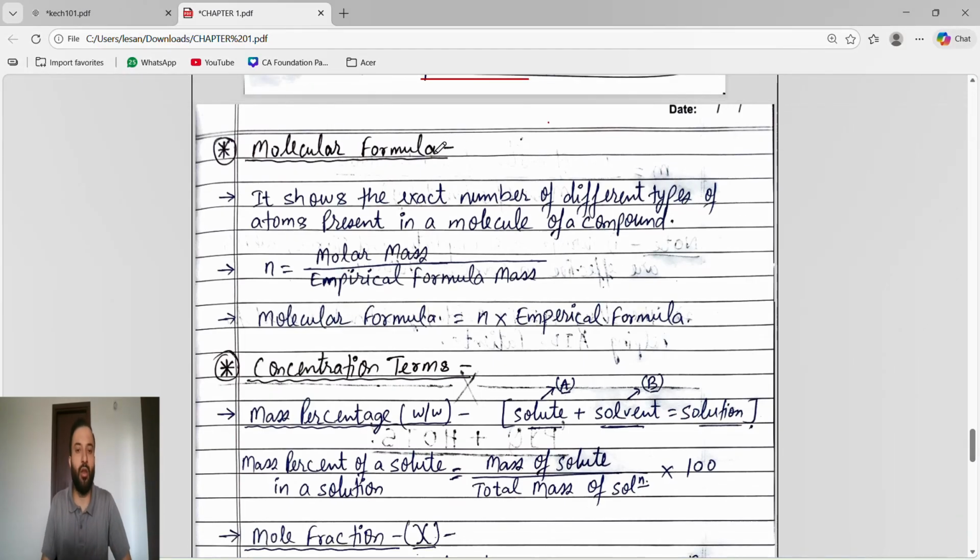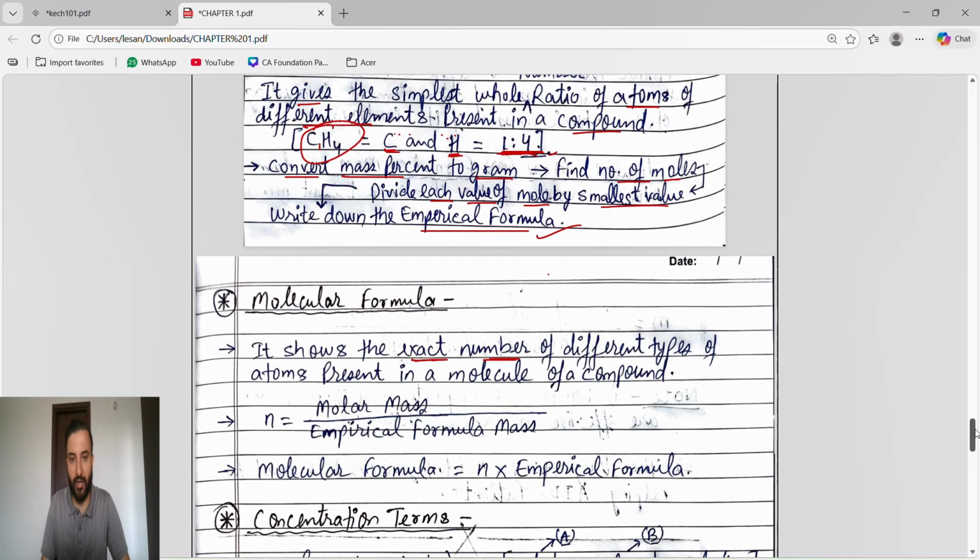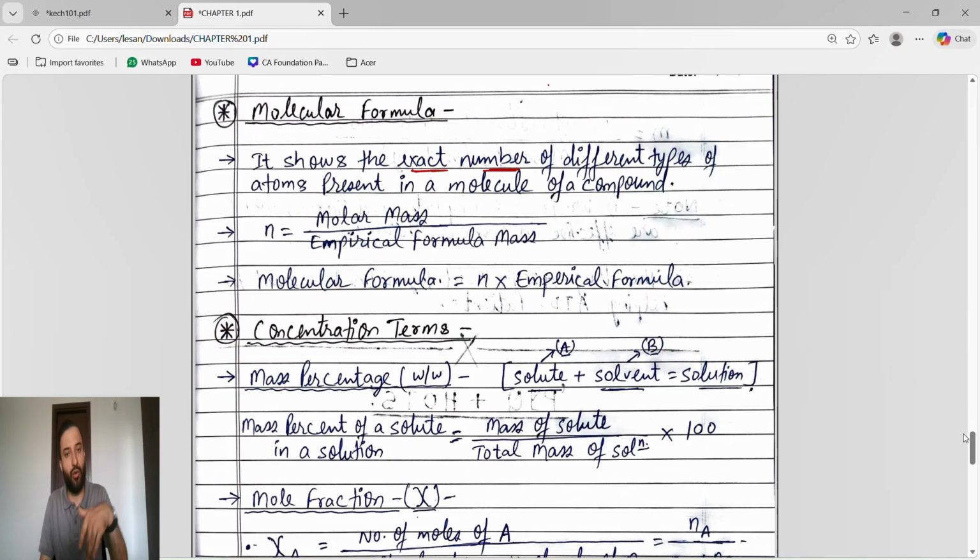Now guys, molecular formula. What does molecular formula mean? It shows the exact number of atoms. This is very important in the examination, they can ask. Empirical formula is what? It gives the simplest whole number ratio of atoms of different elements present in a compound. It should be the simplest whole number ratio, and we know how to find the empirical formula. You already did it in your board exam. So molecular formula shows the exact number of different types of atoms present in a molecule of a compound. Very important, it shows the exact number.